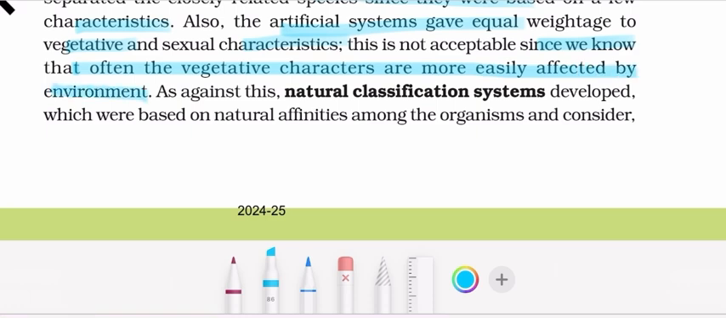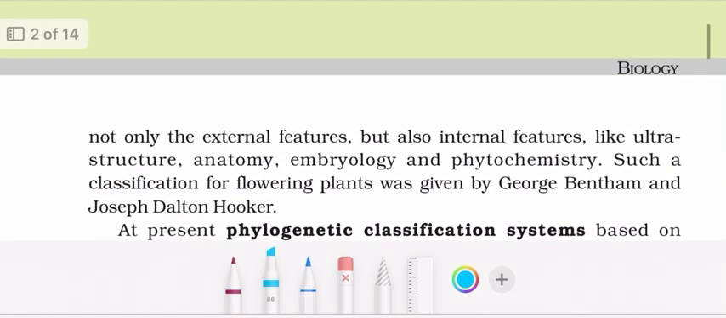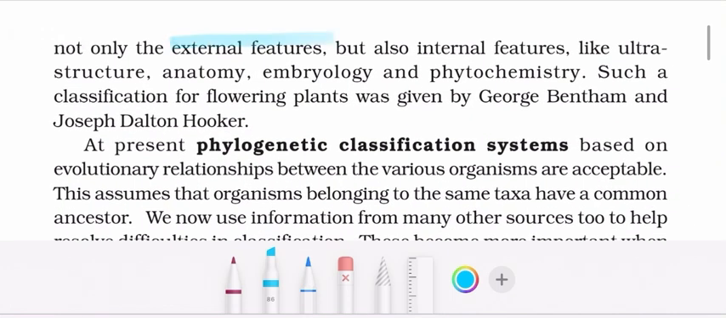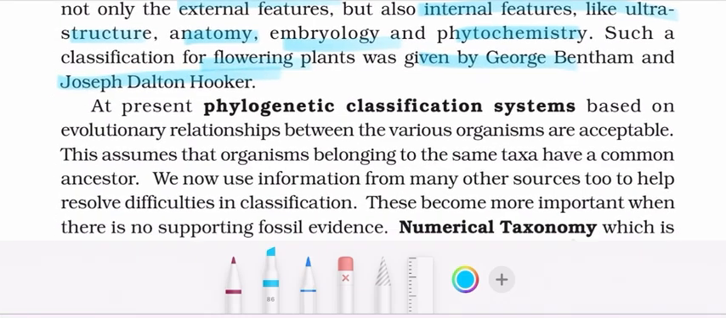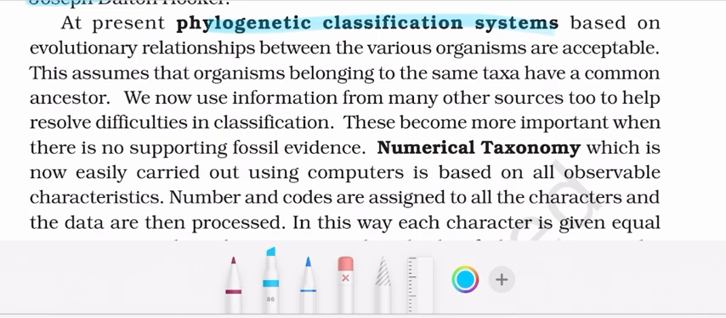As against this, natural classification systems developed which were based on natural affinities among the organisms and consider not only the external features but also internal features like ultrastructure, anatomy, embryology, and phytochemistry. Such a classification for flowering plants was given by George Bentham and Joseph Dalton Hooker. At present, phylogenetic classification systems based on evolutionary relationships between the various organisms are acceptable. This assumes that organisms belonging to the same taxa have a common ancestor.